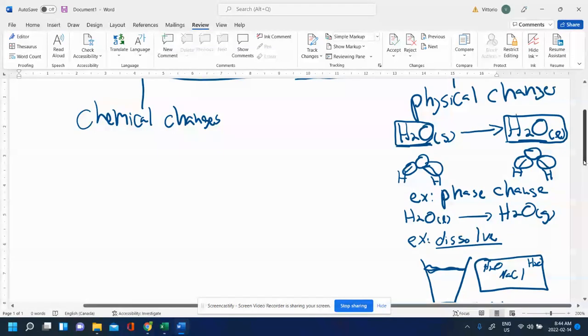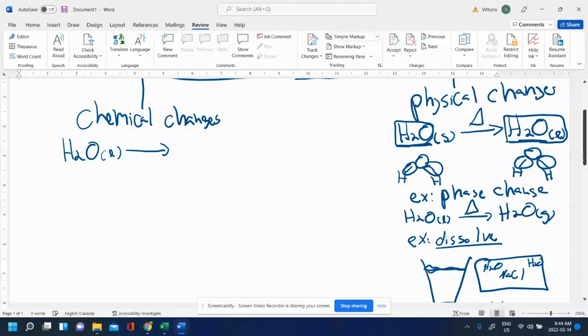Now, chemical changes, on the other hand, do change the chemical identity of our substance. For example, if I take some liquid water here, and I apply some electricity. So here, this was heat. I'm just heating it up. The triangle means heat. Here, I'm going to apply some electricity to my water.